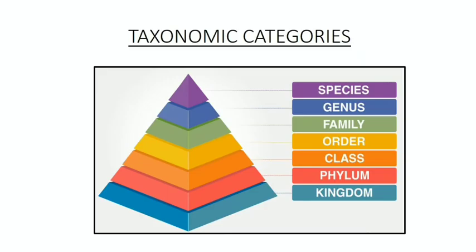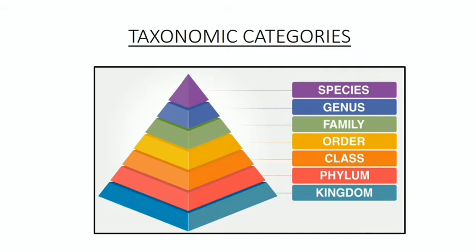So let's continue. Our topic is taxonomic categories. Now, what are taxonomic categories? Taxonomic categories are also called the Linnean hierarchy, named after its discoverer, Carolus Linnaeus, or also called taxonomic hierarchy or taxonomic classification. Taxonomic hierarchy is the classification of organisms in a definite sequence of categories, or taxonomic categories, in a descending order starting from kingdom, that is, from top to bottom.